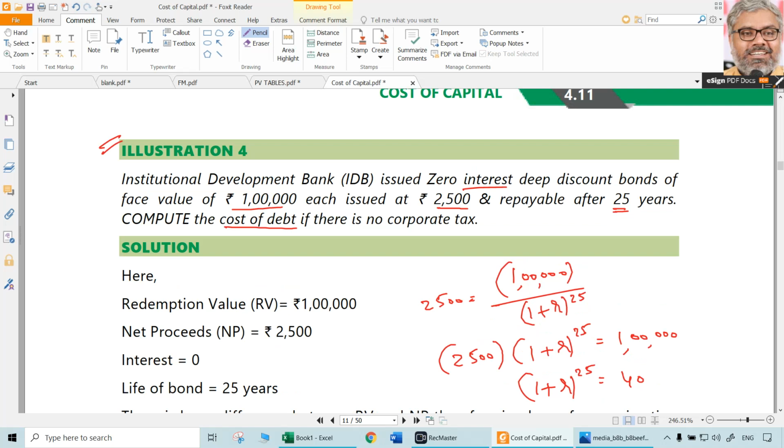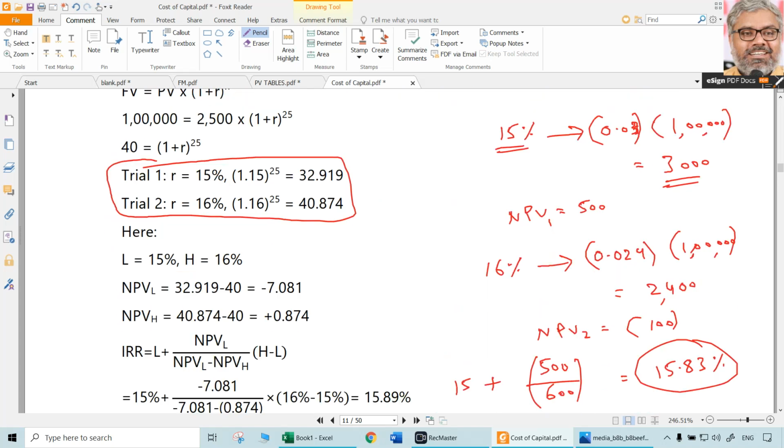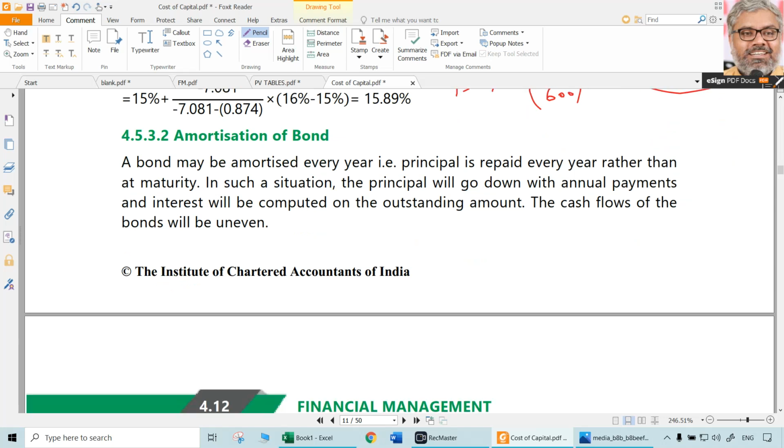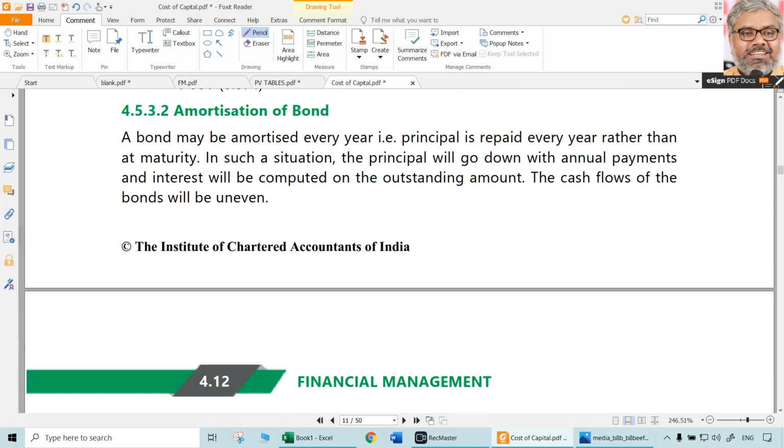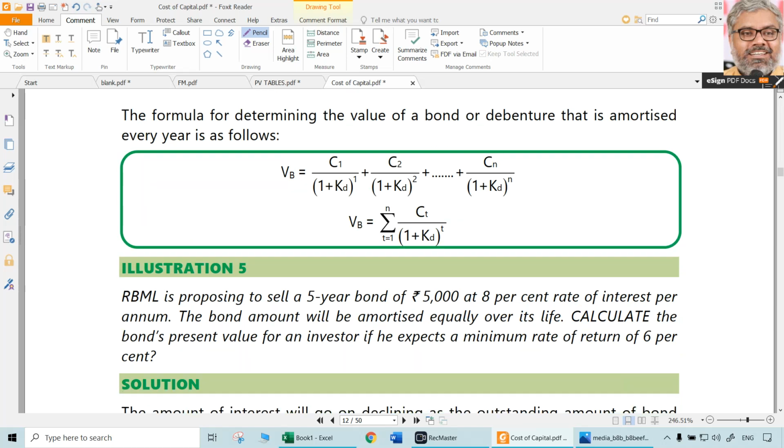So that is another approach for calculating cost of debt, particularly using the concept of time value of money. This approach is called the YTM method. Present value approach we can call it for simple purposes. Next, another situation is also possible where the bond can be amortized. That means there is a possibility that principal is repaid every year rather than at maturity. Then what happens? The principal amount will go down with the annual payments because principal is reducing as the payments happen each year. So in that case also the present value approach can be used.